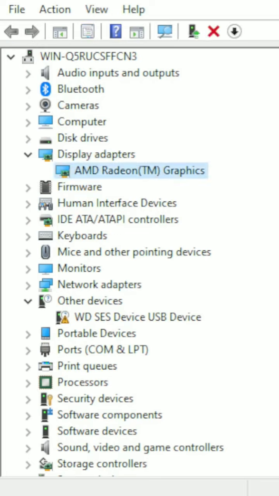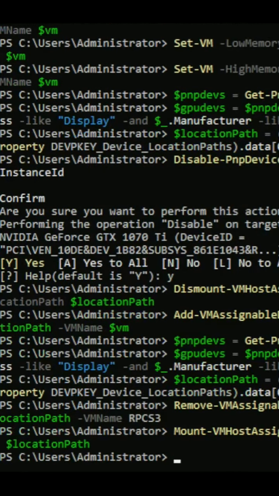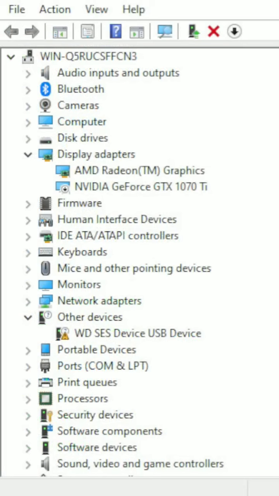So to add it back, we just do this script and it's automatically put back on to the server. And then you can enable it, disable it as you see fit.